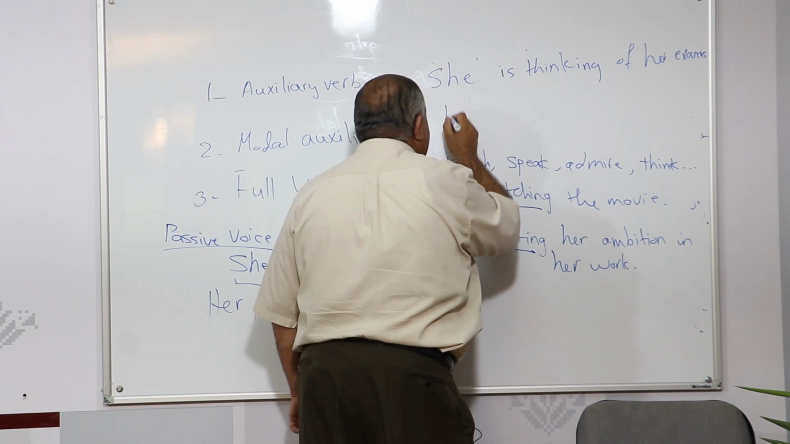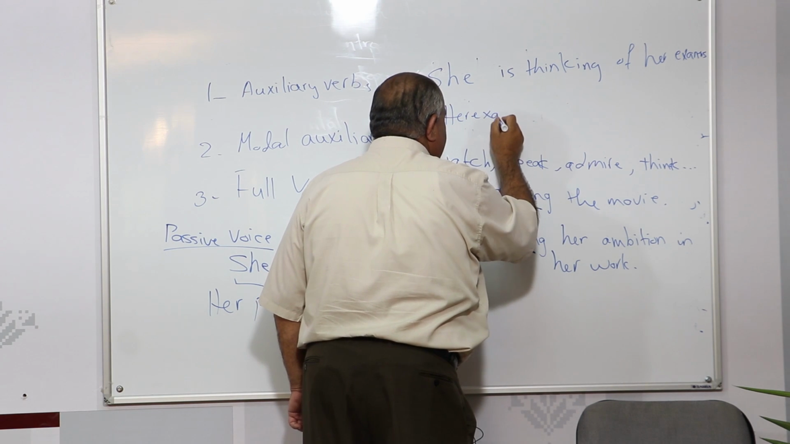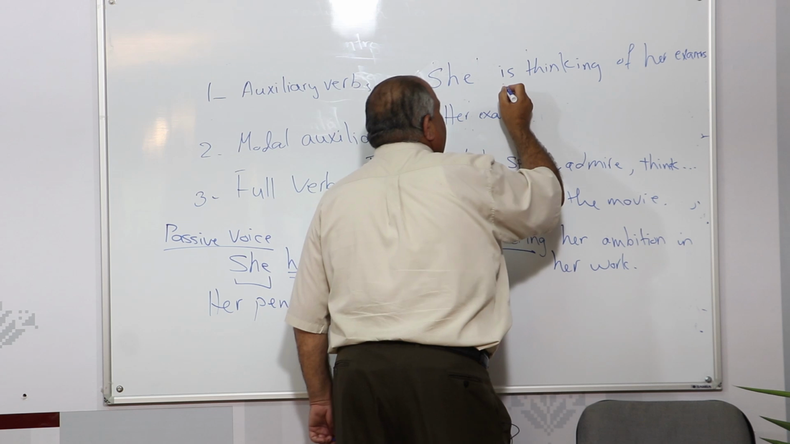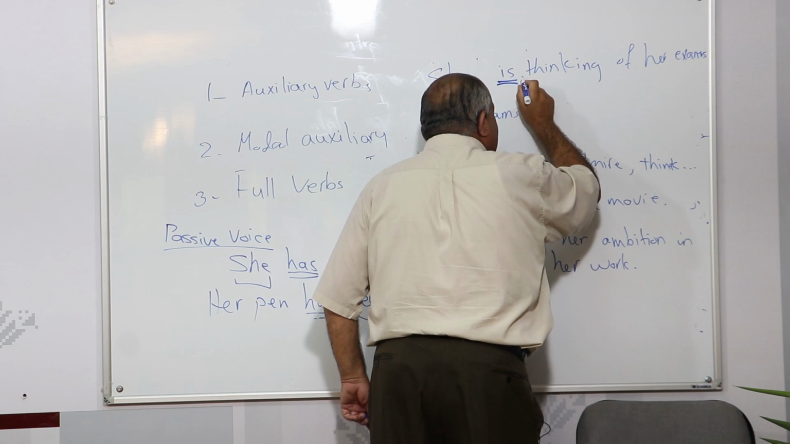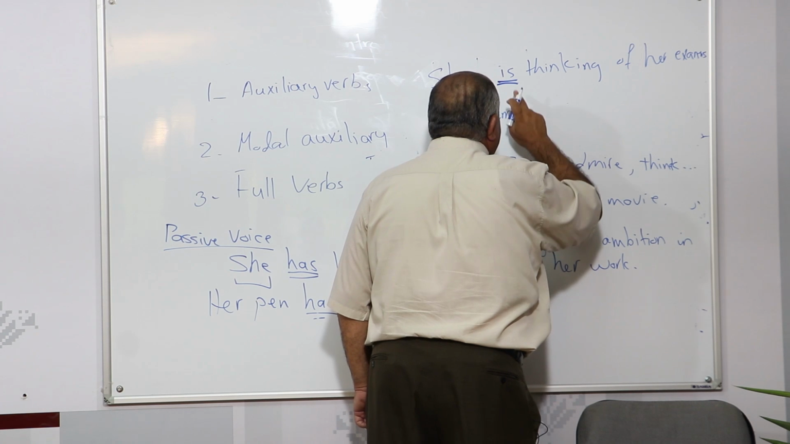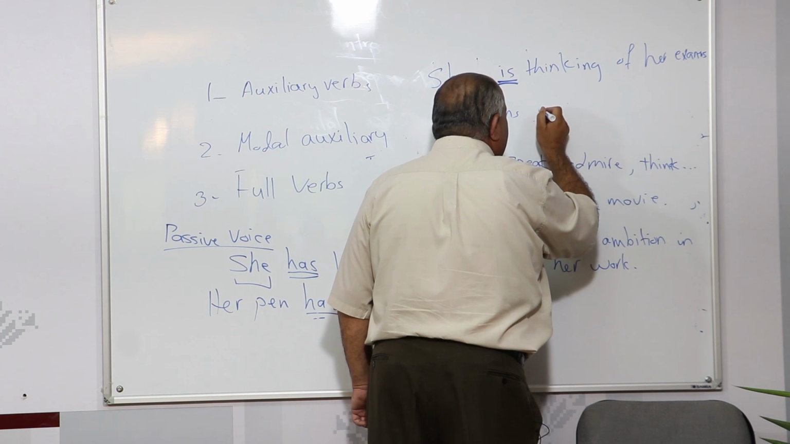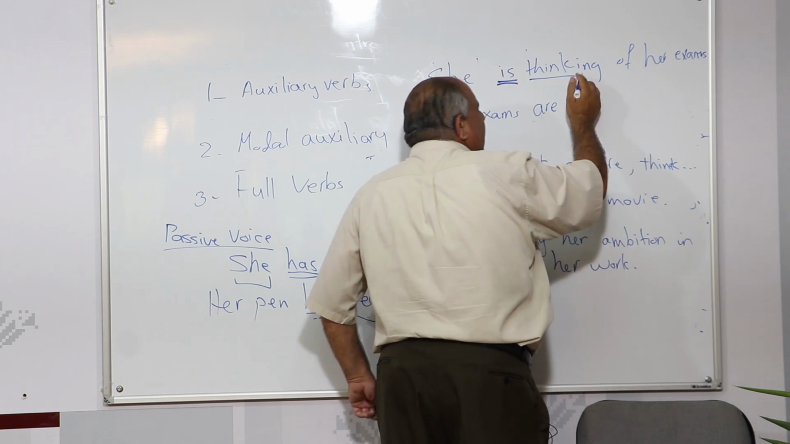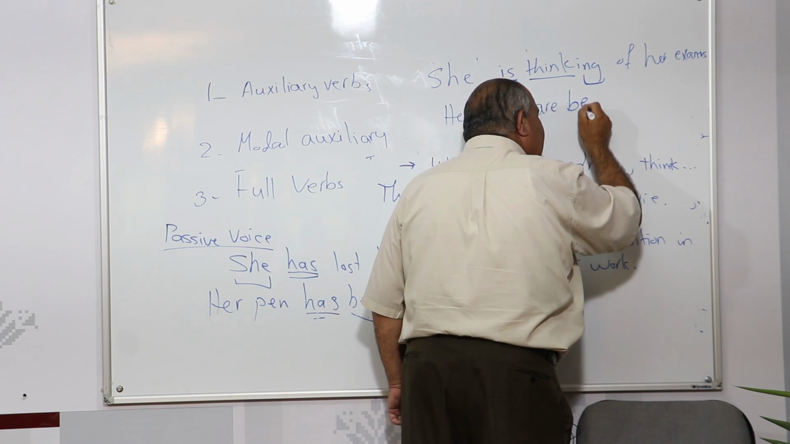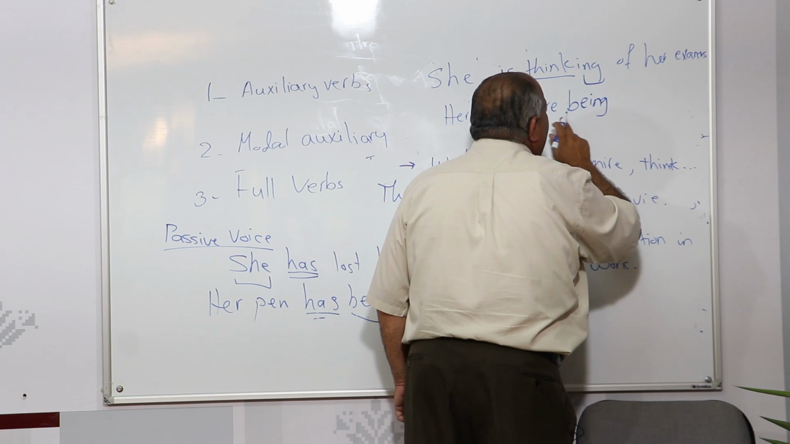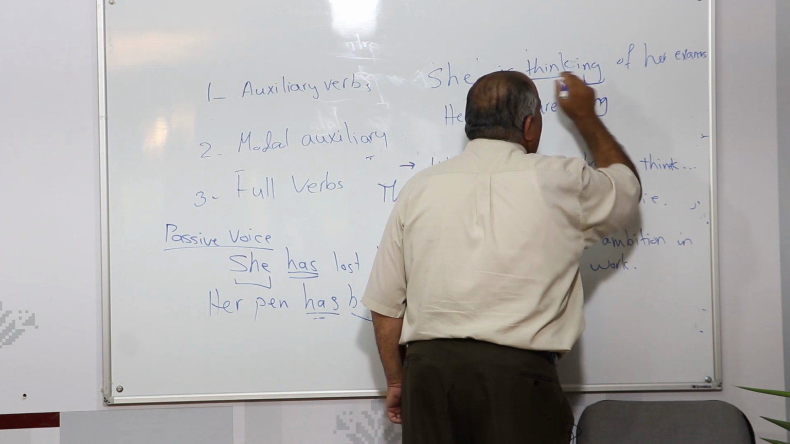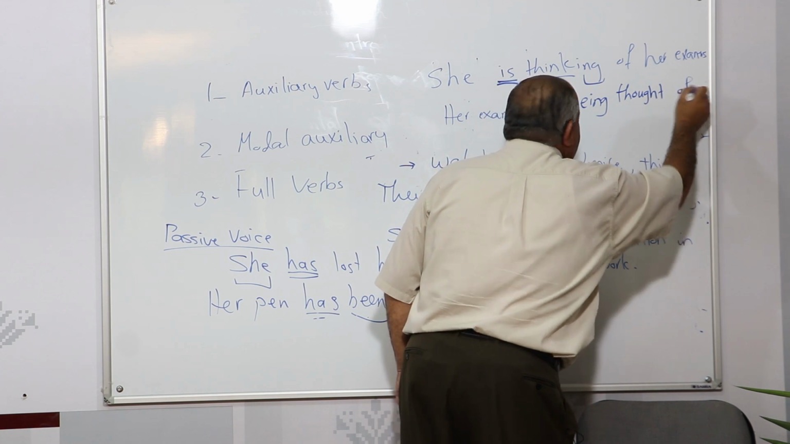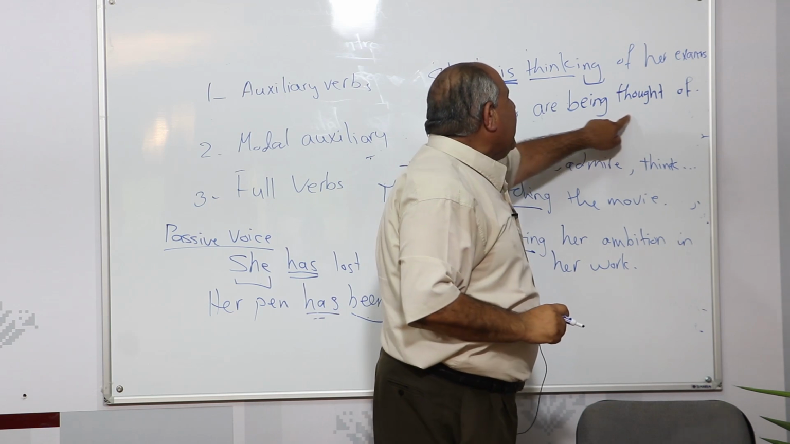The object is her exams. Now we bring the helping verb in the sentence, the auxiliary verb is now, but with exams, this is singular, we need a plural. The plural form is are. Her exams are. Now think, now has an ing, so bring be with ing. So her exams are being, and we need the past participle of think, which is thought. So her exams are being thought of.